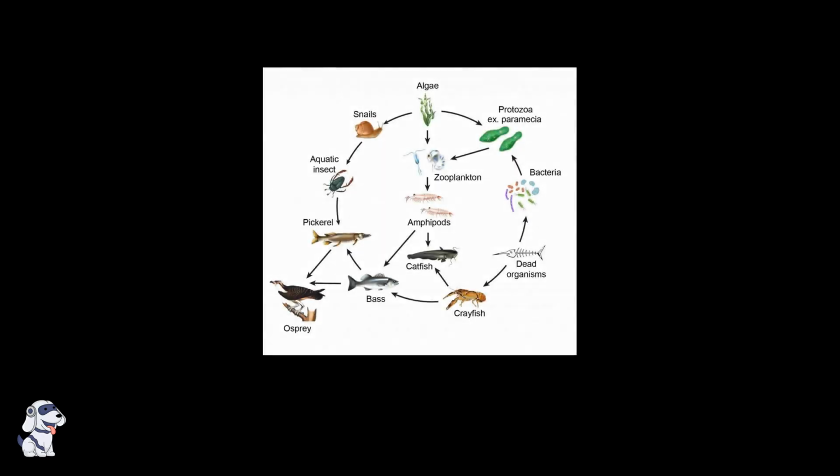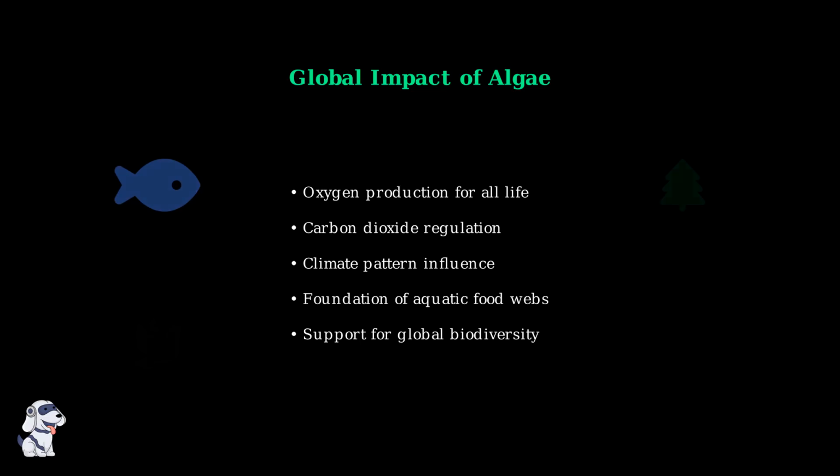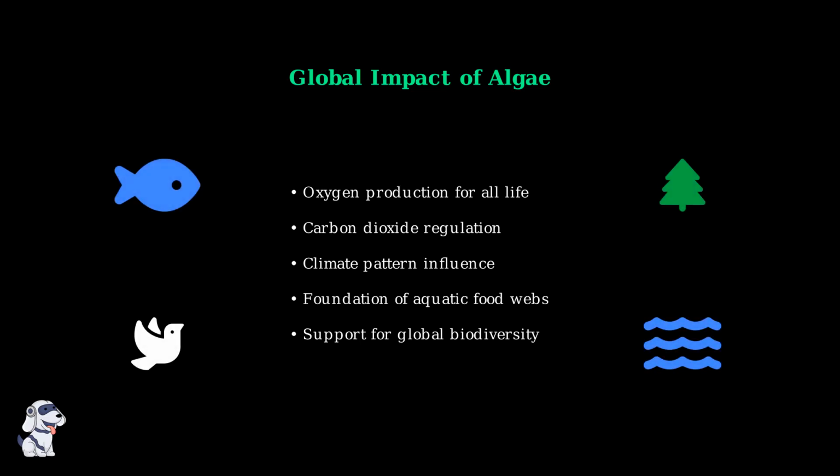Algae form the foundation of aquatic food webs. As primary producers, they support all other life forms in aquatic ecosystems, from tiny zooplankton to large fish and marine mammals. One of algae's most critical contributions is oxygen production. Phytoplankton alone are responsible for approximately 50% of all oxygen produced on Earth. Beyond aquatic environments, algae impact the entire planet. They regulate atmospheric carbon dioxide levels, influence climate patterns, and support global biodiversity by maintaining the oxygen levels that all aerobic life depends on.